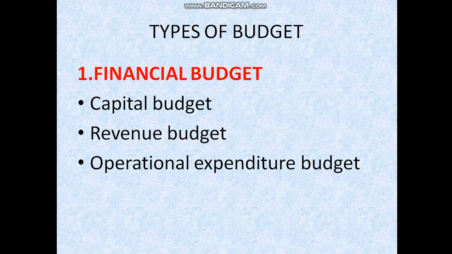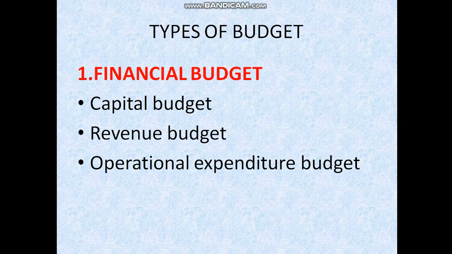Next we will see the types of budget. Till now we have seen the definition, purpose and principles. There are four types of budget. First one is financial budget, then non-financial budget, the third one is on the basis of period of coverage, and the fourth one is on the basis of financial position.